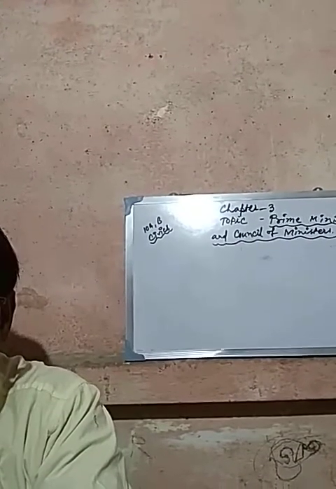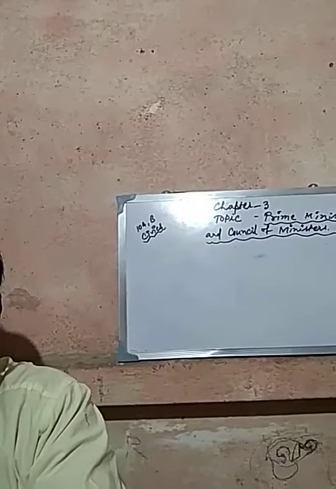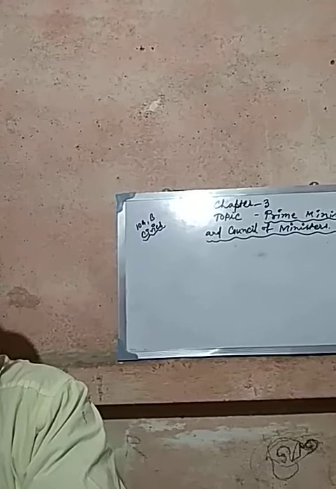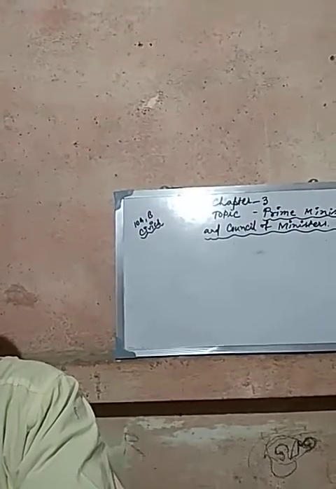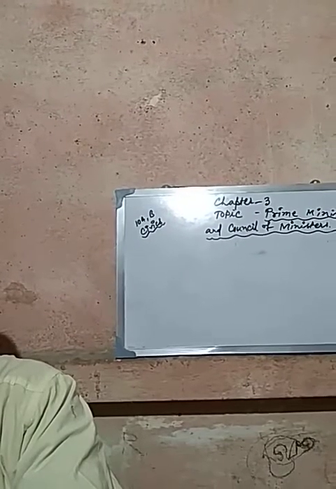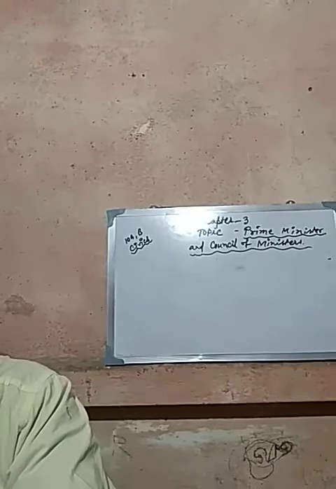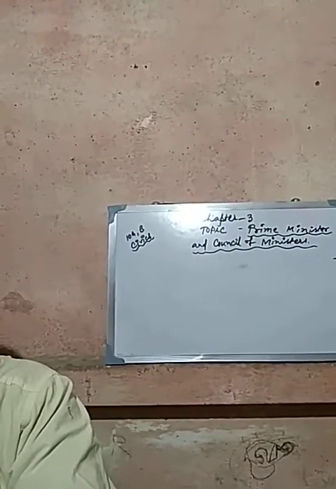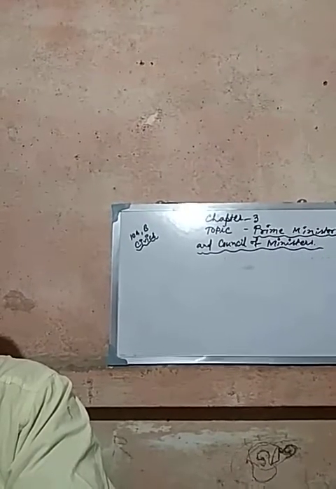But actually, it is not correct, because the Council of Ministers is a group of ministers of three categories, as I mentioned earlier: cabinet ministers, ministers of state, and deputy ministers.